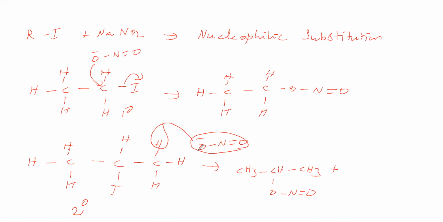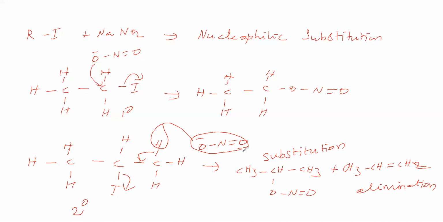Abstracting a proton means it is acting as a base. Then this bond is shifting, so we get the product CH3CH=CH2. It is called the elimination product, and the earlier one is called the substitution product. So we got the substitution product as well as the elimination product.